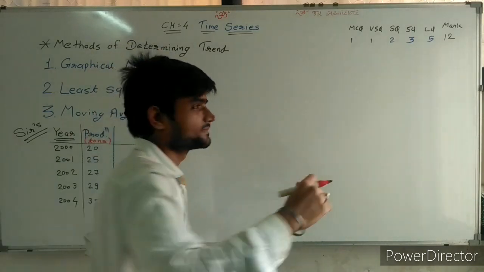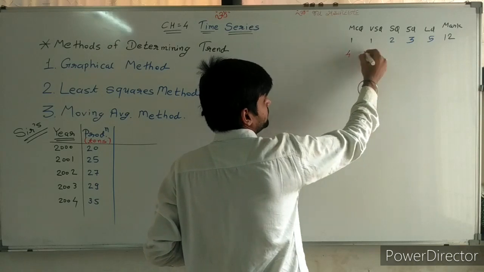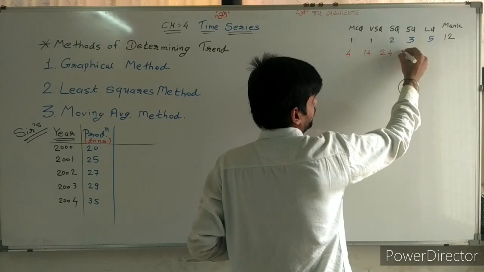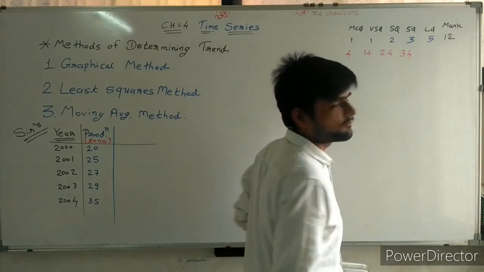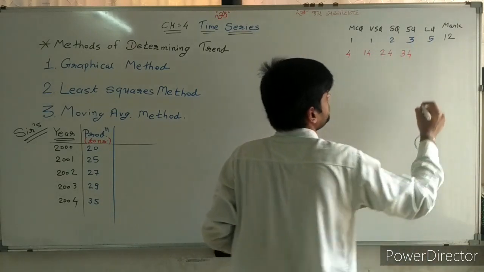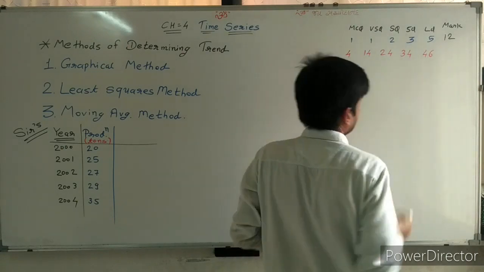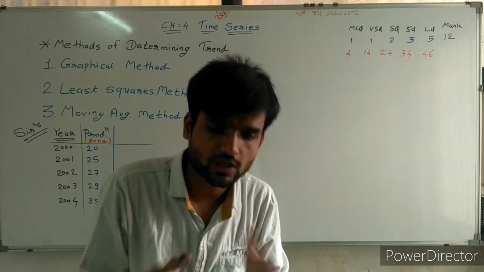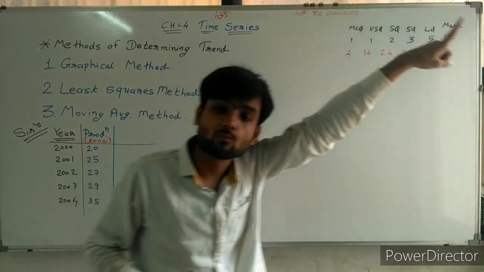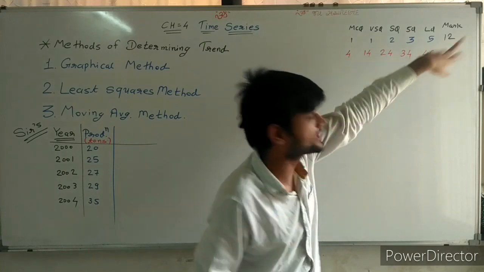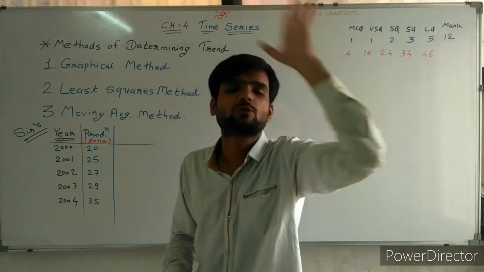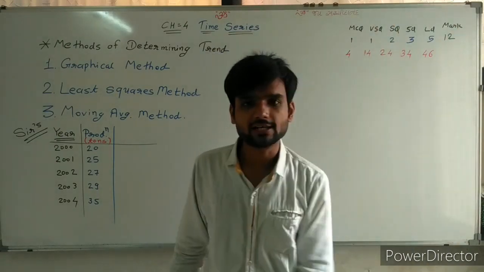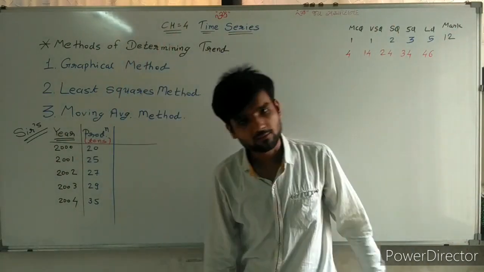And sir, which are the questions? That is also fixed: 4, 14, 24, 34, 46. These numbered questions will be asked from this chapter in your board final examination. And 46 is the last question of your question paper. So a 5 marker question, the last question 46, will be asked from this chapter number 4.